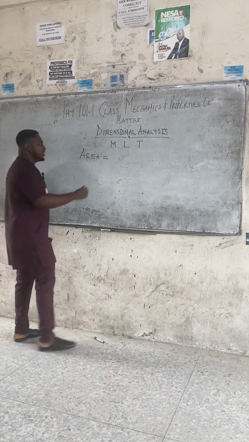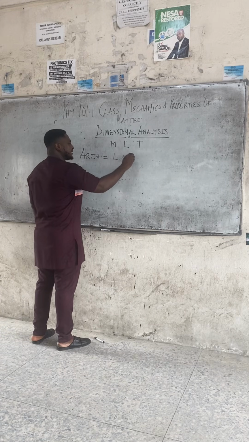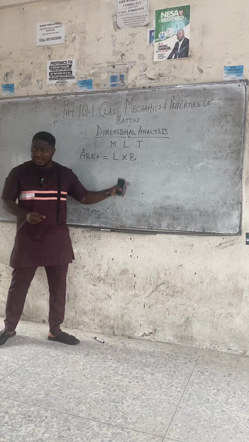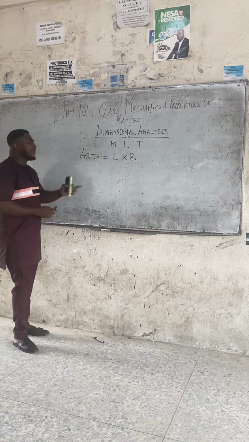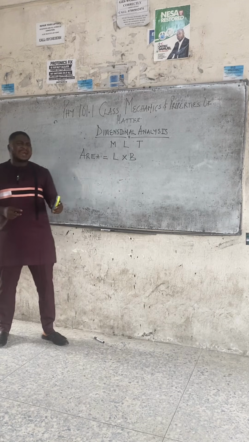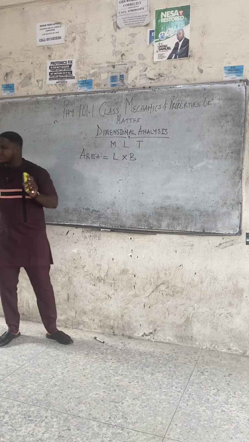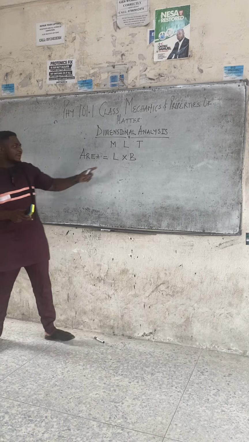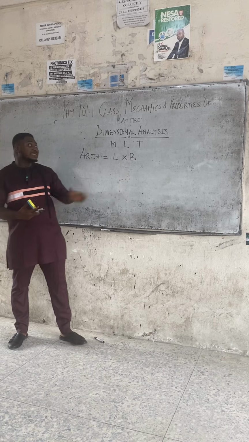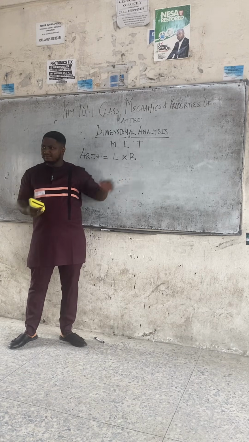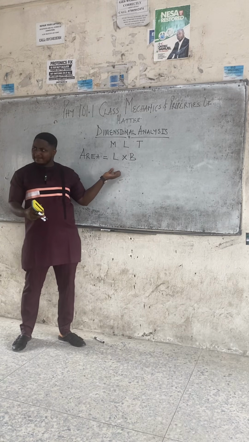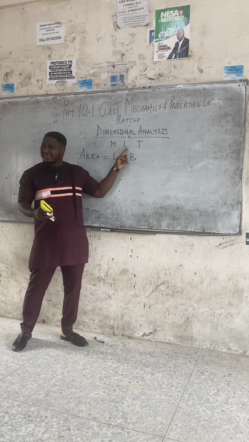And they are... So area is length times breadth, class. That's the formula. So the first step to find the dimension of a quantity is to write down the formula. After writing down the formula, don't forget we're working with MLT. We are returning the formula back to MLT, meaning that any part of the formula that has to do with mass, replace it with M. Any part of the formula that has to do with distance covered, replace with L. Any part of the formula that has to do with time taken, replace with what? T. Any part of the formula that has to do with mass, M. Any part of the formula that has to do with distance, L.